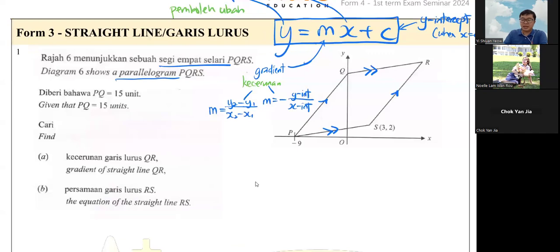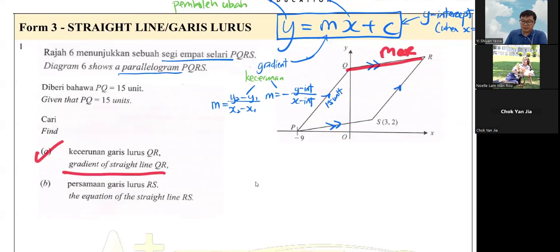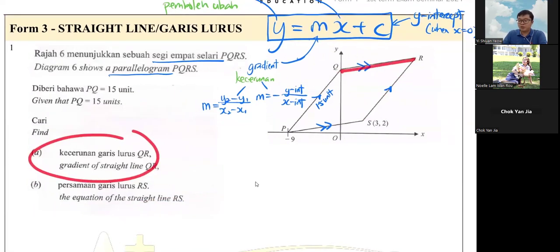Then they give you PQ is 15 units, meaning their distance. They ask you to find the gradient of QR. And then they ask you to find the RS where RS, y equals to what? Anyhow, if you want to do QR, we need either 2 points or intercepts. Do we have any of those?